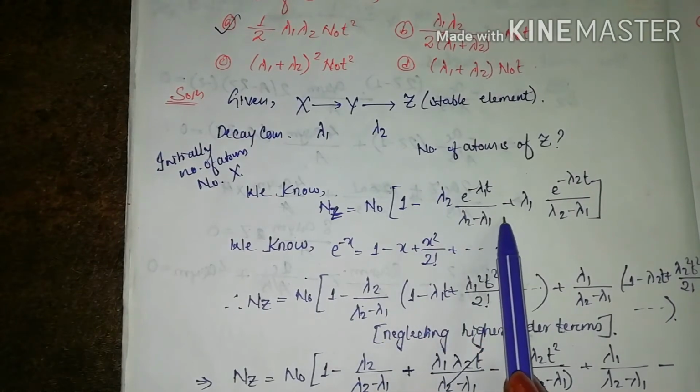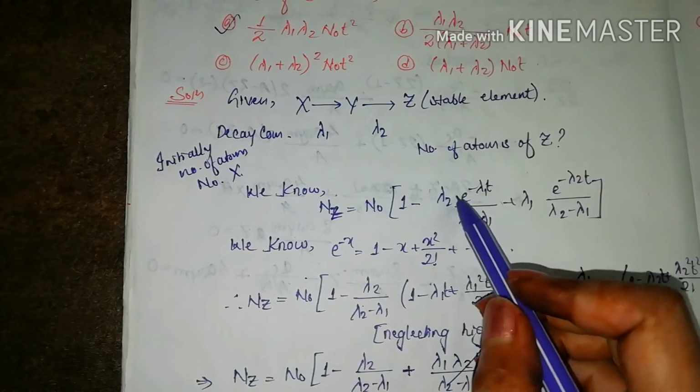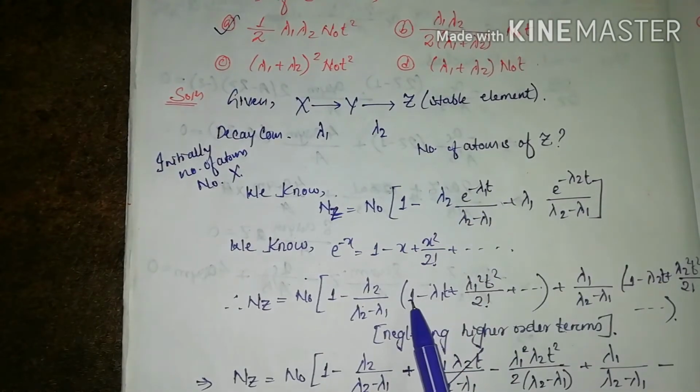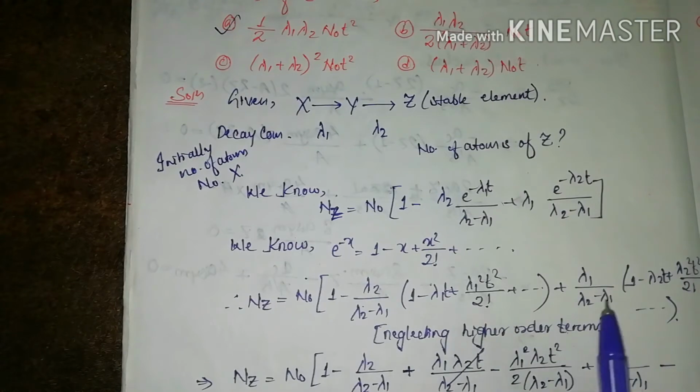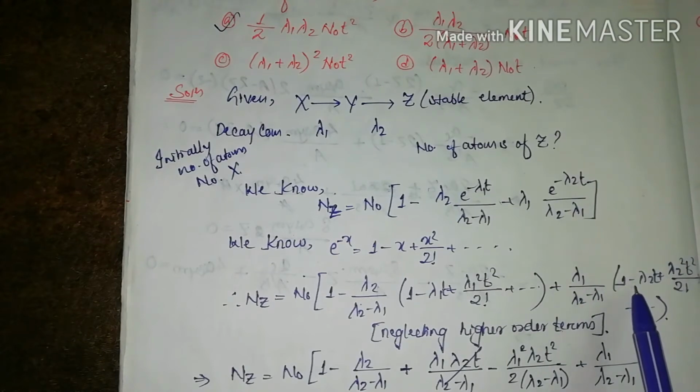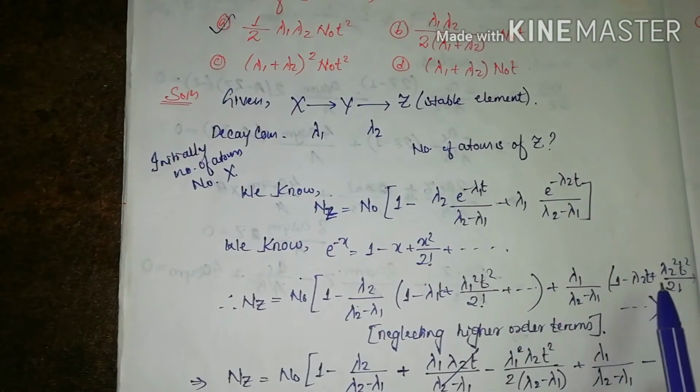From this term, as it is, we are just expanding this e to the power minus lambda 1 t. So it will be 1 minus lambda 1 t plus lambda 1 square t square by factorial 2, and I am ignoring all the higher order terms. Plus, for the second term, it is lambda 1 by lambda 2 minus lambda 1, and the exponential will give us 1 minus lambda 2 t plus lambda 2 square t square by factorial 2 and so on.